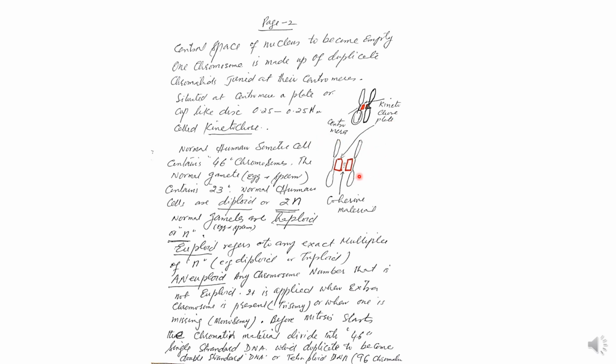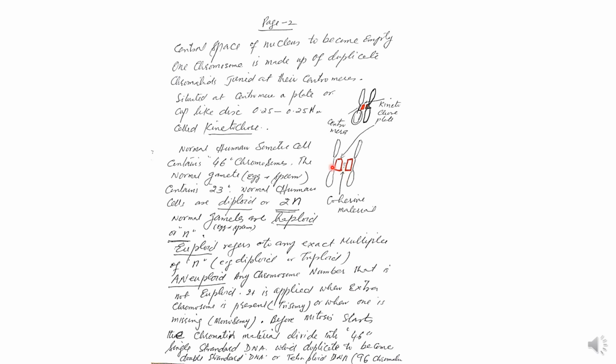Between these two kinetochore plates, each chromatid has its own kinetochore, which is a disc or small plate. Each has its own. Joined at their centromere, situated at the centromere, is a plate or cup-like disc of 0.25 micron called the kinetochore. The kinetochore is a disc present at the centromere. The centromere is the thin point where this plate is attached.